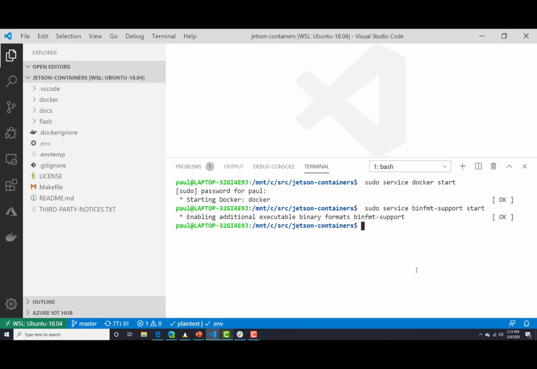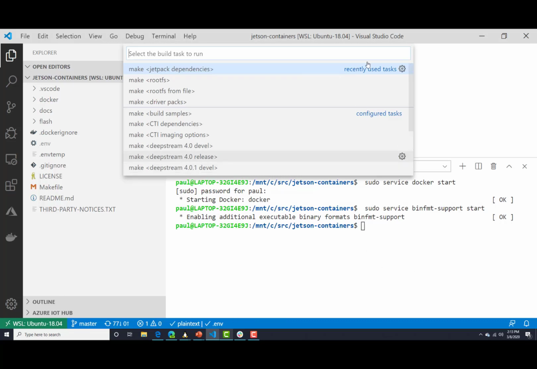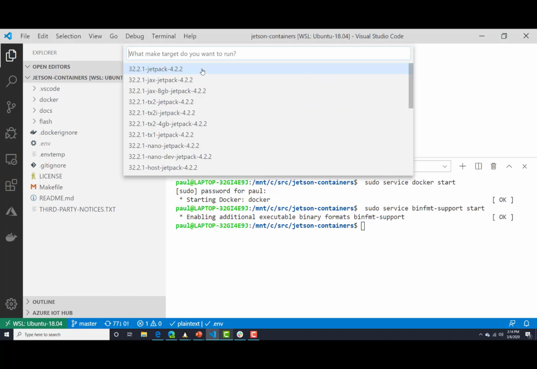Now, once we have those two things kicked off, I can hit Control-Shift-B, and that's going to give me a number of tasks that are built into this project, and makes it very easy to pick and choose exactly what you need when wanting to build either self-contained container images or a custom root file system. So let's start by showing how we can build a container that contains all of those CUDA dependencies. I'm going to select Make Jetpack Dependencies, and we'll choose the Nano Jetpack 4.2.2